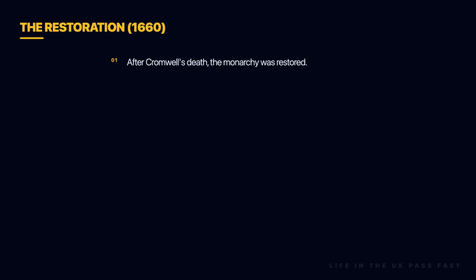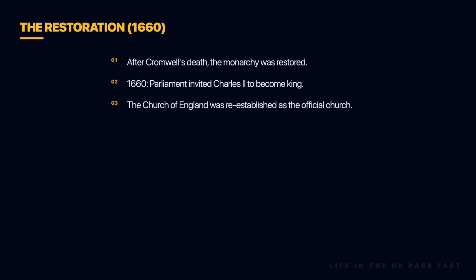After Cromwell's death, Britain wanted stability and a monarch again. This led to the Restoration. In 1660, Parliament invited Charles II to return from exile and be crowned king. The Church of England was re-established, and Roman Catholics and Puritans were kept out of power.